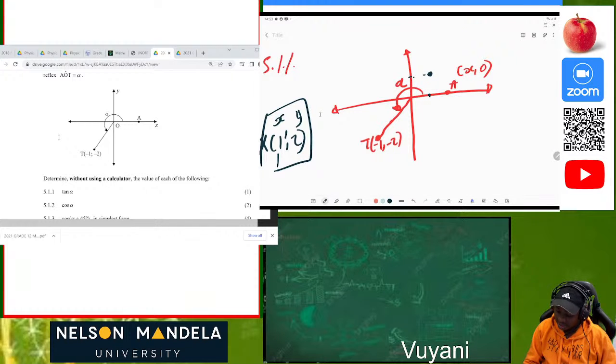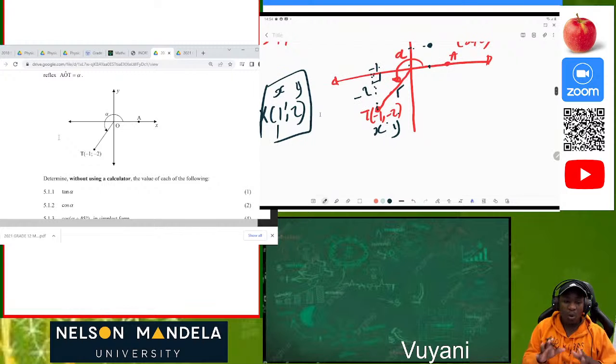So in other words, this (-1, -2) is the same as, let's just draw this construction here. Then we form our 90 degrees here. You can actually see that -1 is on the x. So from here to here, it's -1. Then from here to here, it's -2, because this is x, this is your y. So now we must be able to find our r.